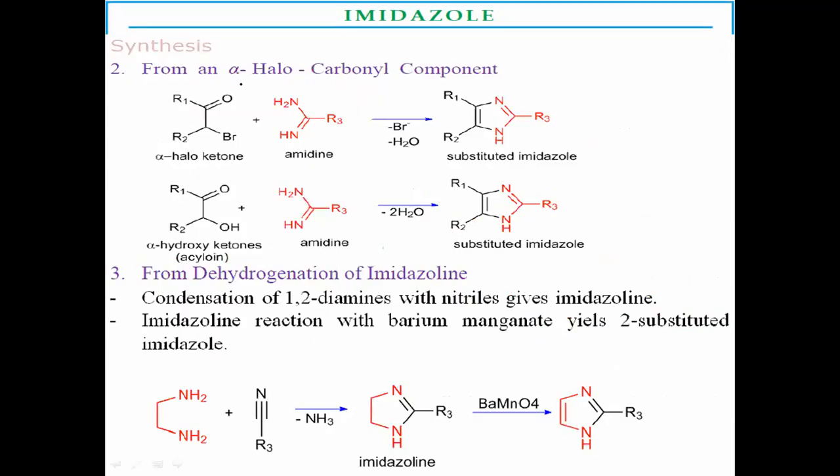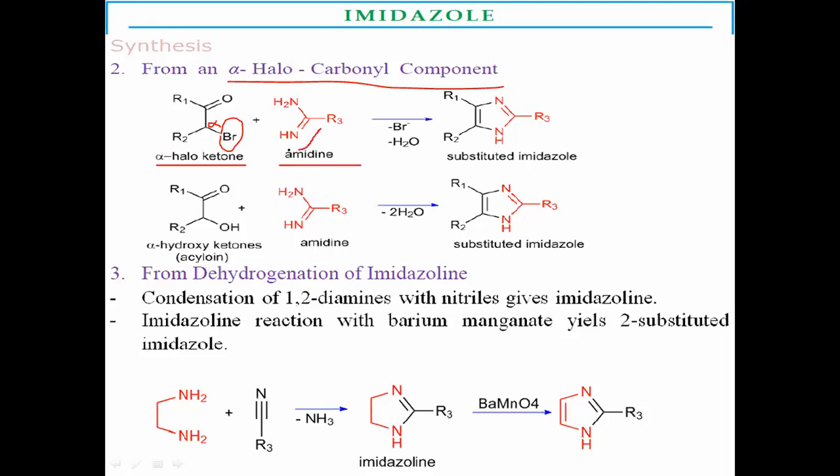The second method for the preparation of imidazoles is from an alpha-halocarbonyl compound. This is a carbonyl compound, and adjacent to the carbonyl is the alpha carbon atom; where the alpha carbon contains a halogen, those compounds are called alpha-haloketones. Alpha-haloketones react with amidines.